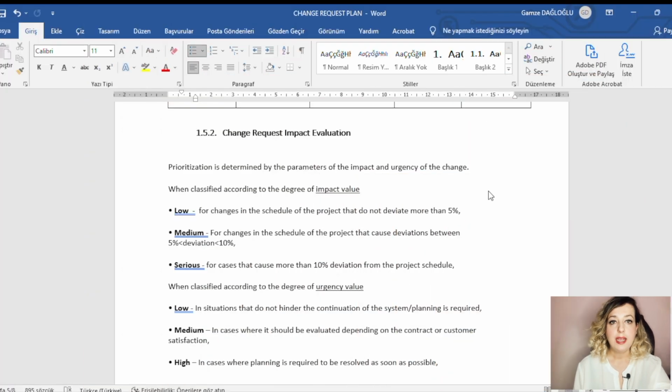Analysis of requests for changes. If they record the request for changes, urgency and impact values should be indicated. These values are defined in planning. For example, a request for change in the schedule of the project that does not deviate by more than 5%.